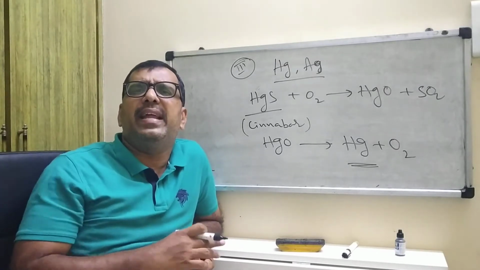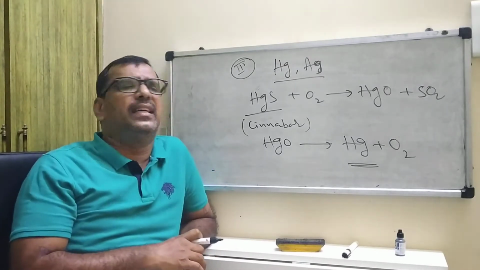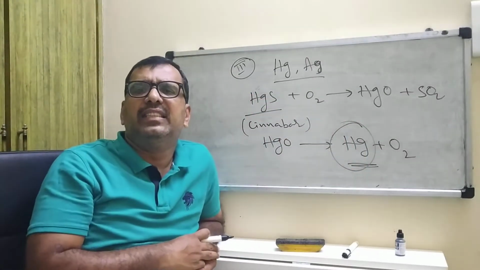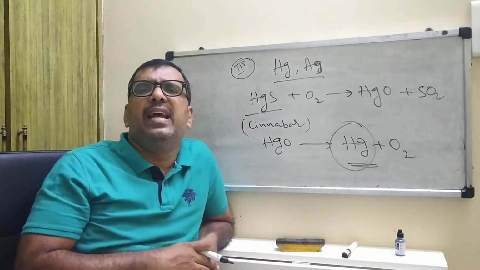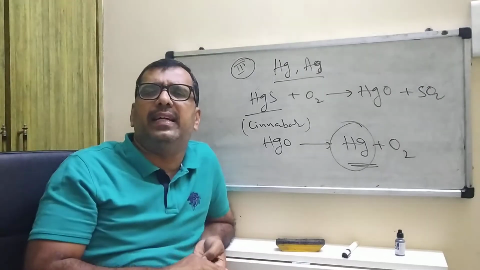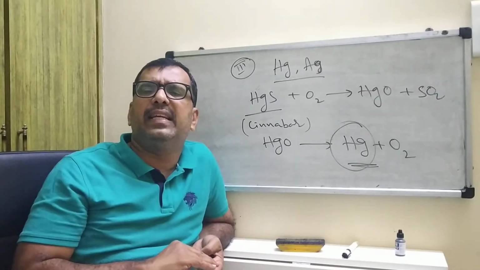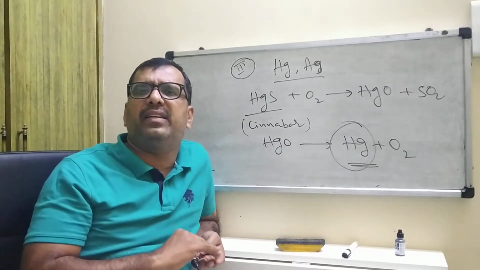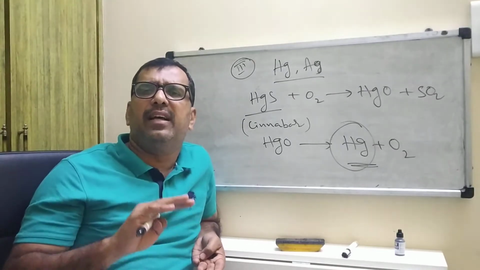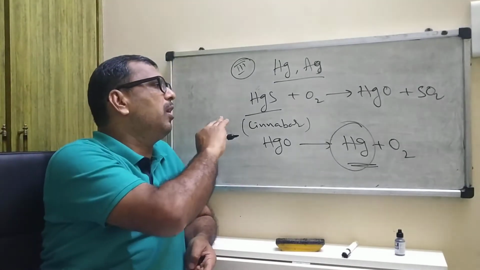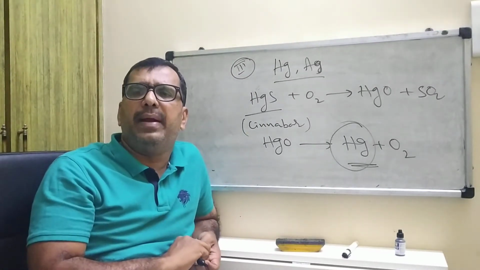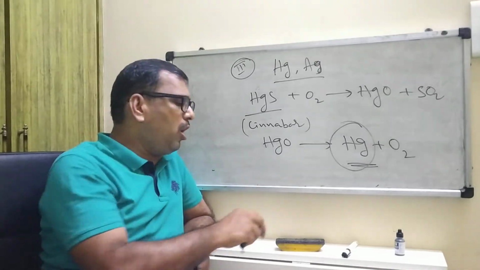Like this, here is what happened at the bottom of the activity series: we discovered Hg. Finally you can collect that Hg, and automatically you feel very happy. Anyway, I explained three methods: at the top of the activity series, in the middle of the activity series, and at the bottom of the activity series. I explained different methods of how to extract the metals: first roasting, then after heating, finally we get metals.